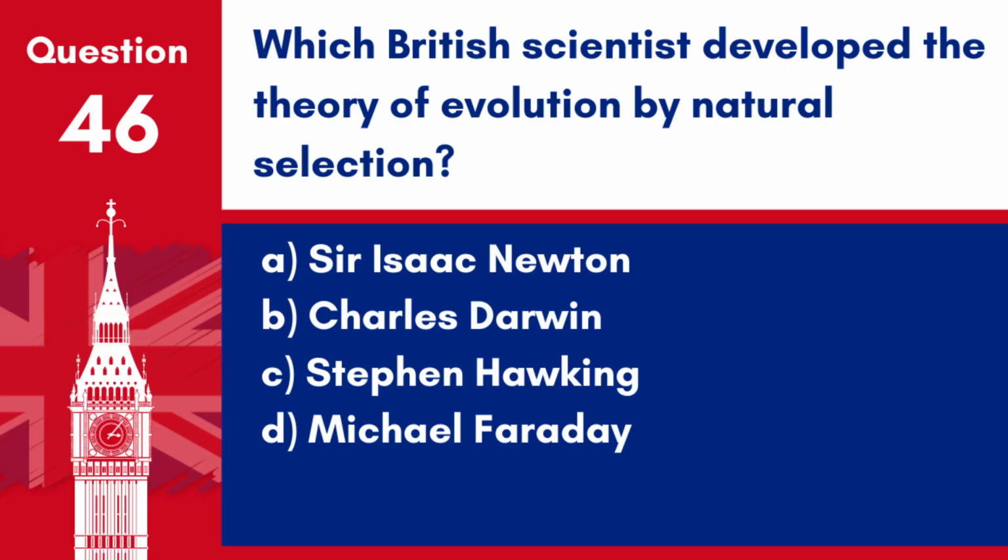Question 46. Which British scientist developed the theory of evolution by natural selection? A. Sir Isaac Newton. B. Charles Darwin. C. Stephen Hawking. D. Michael Faraday. Answer: B. Charles Darwin. Charles Darwin is credited with developing the theory of evolution by natural selection, detailed in his book On the Origin of Species.